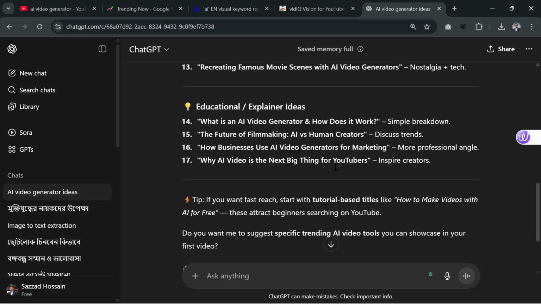The first one is Google Trend, second one is Answer the Public, then third one is YouTube Analytics, and the fourth is YouTube Comments, and fifth is VidIQ, and the last one is ChatGPT, which is more popular.